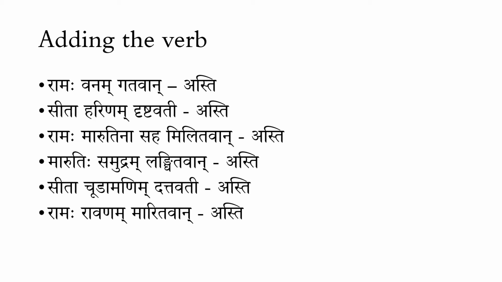Ramaha is a namapadam, vanam is a namapadam, gatavan is also a namapadam, because it is a krudanta padam. So there is no kriyapadam in that. The kriyapadam is assumed here as asti. So we can add asti and say Ramaha vanam gatavan asti. Sita harinam drishtavati asti. Ramaha maritana saha militavan asti.